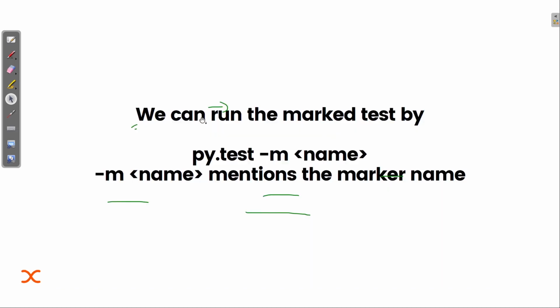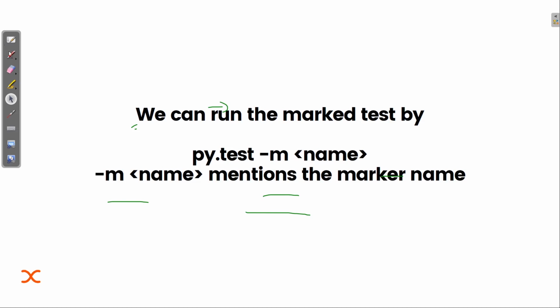Okay, so we can run the marked test by using py.test. We know that py.test is used to tell that we are using this framework, that is the pytest framework. Then -m, which mentions the marker name, will tell the interpreter that after this I'm going to write the marker name.